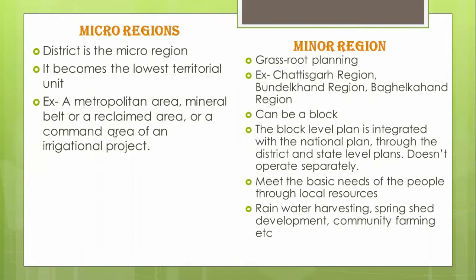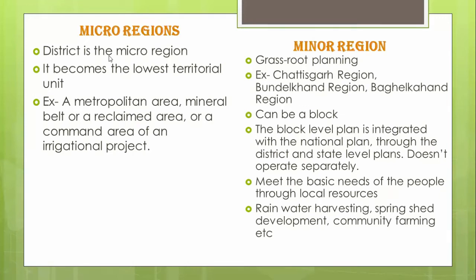So in microregion, as the name itself suggests, it's the smallest, it is the lowest territorial unit for planning, and in the hierarchy of planning, this comes on the lowest rung. And district, as you can see, is the most viable microregion. Why viable? I'm using the word viable.